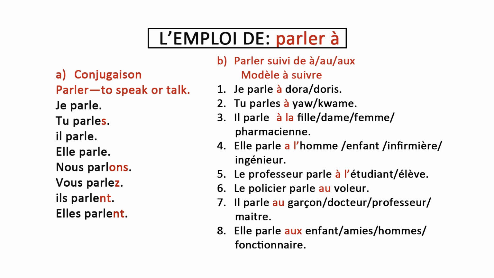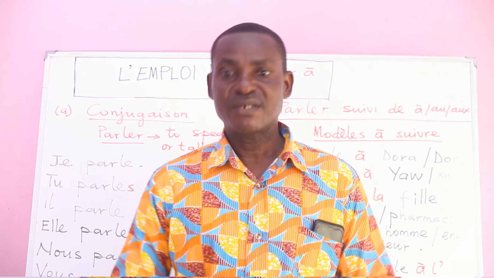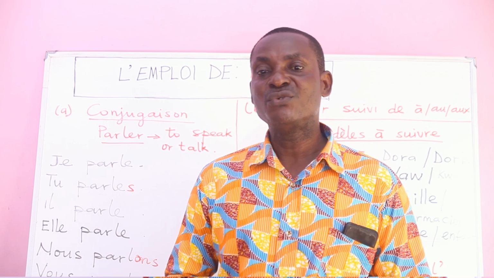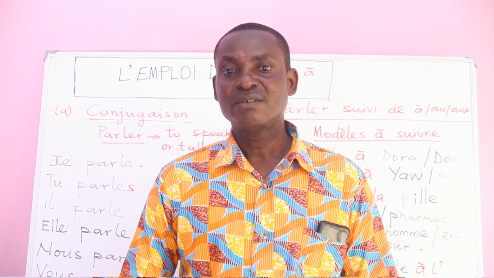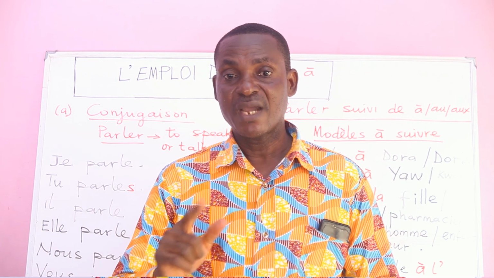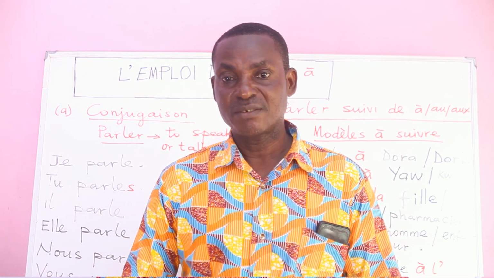Je parle aux enfants. I talk to the children. Enfant is children, plural. So you see the S there. Je parle aux enfants. So we use parler à in these various ways. There is another way also we can use the parler à, changing the à, okay, adding other pronouns.